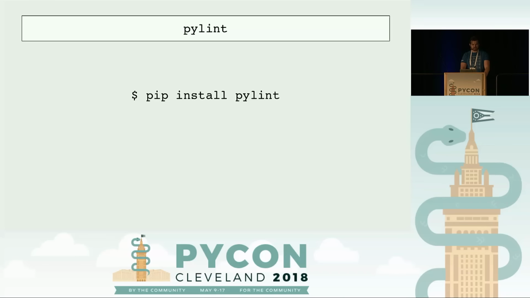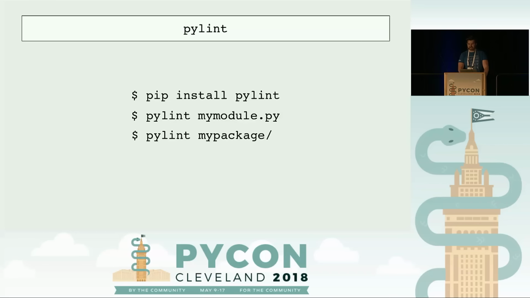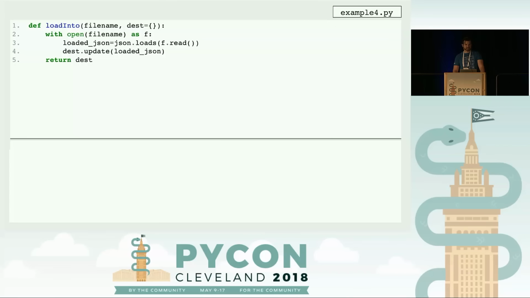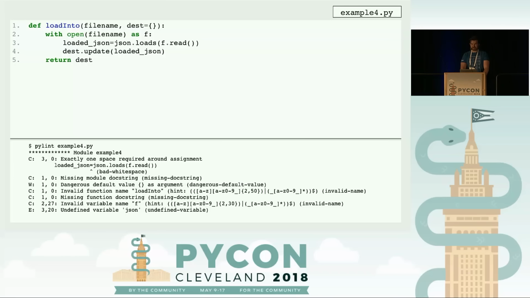It's similar to Flake8, where all you have to do is pip install Pylint. You run it on a single file, or you can run it on a set of files in a directory. Moving on to a code sample of how Pylint looks when you run it. If you run Pylint on this example4.py, you'll see the following errors. You notice this is a lot more errors than you would have expected from Flake8.